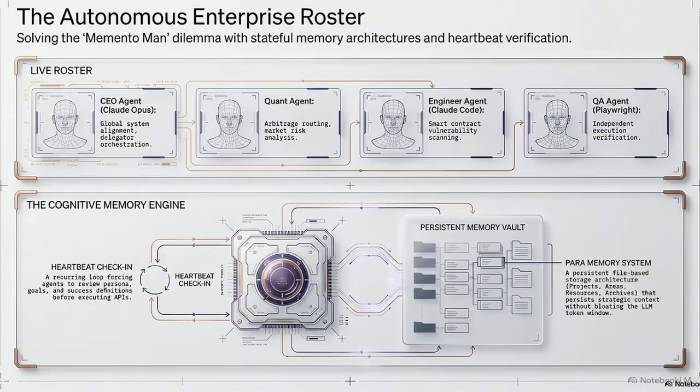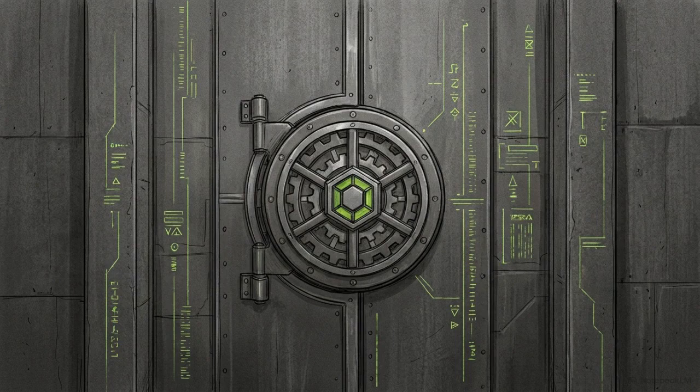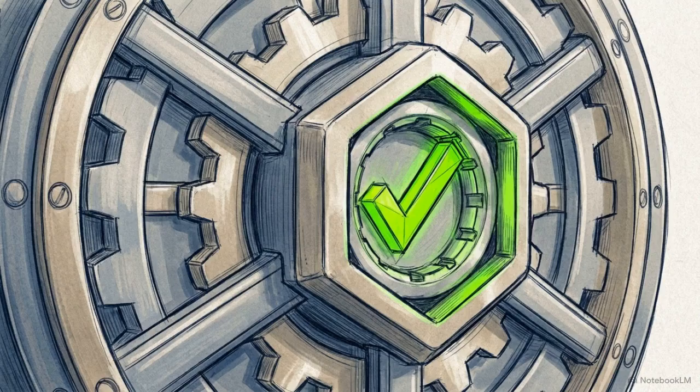This schematic details the cognitive memory engine. The architectural solution to recursive hallucination is the heartbeat check-in loop shown here. This loop forces the AI to continuously review its core persona, goals, and success metrics in total isolation, separated from live user APIs. The orchestrator implements one final structural firewall before any data is permanently written to the Neo4j database, the Kitaru module. Absolutely no system state change or memory update is recognized as valid unless a cryptographic checkpoint is successfully cleared within Kitaru's isolated execution runtime.